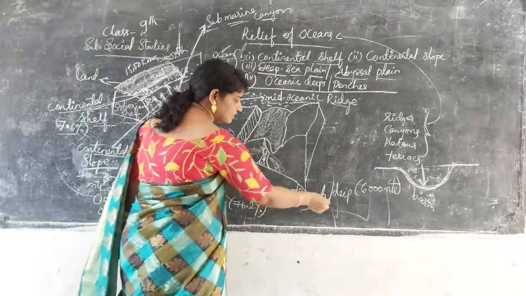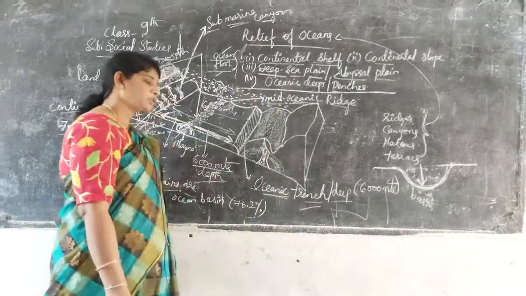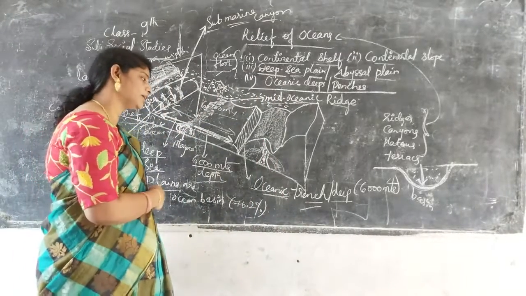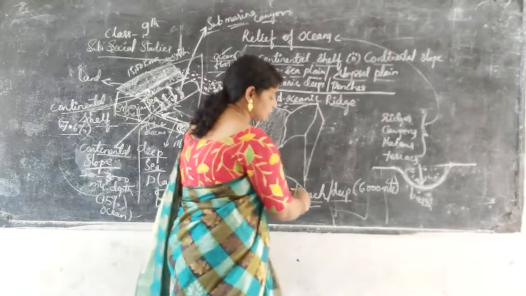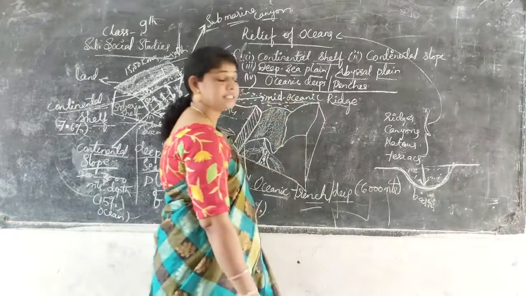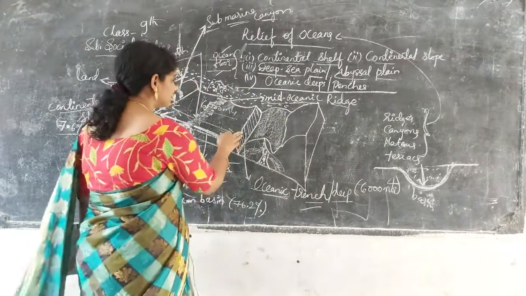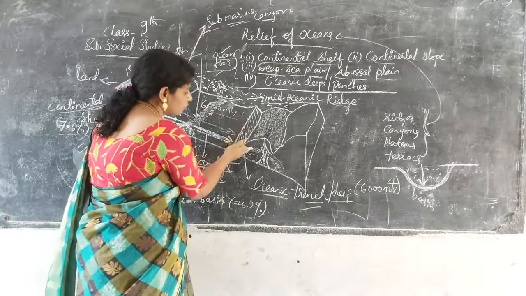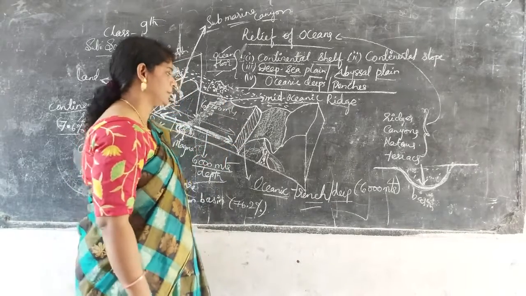That is called oceanic trenches, or deep oceanic trenches, which are of 6000 meters. From here it is 6000 meters, and from here also 6000 meters.